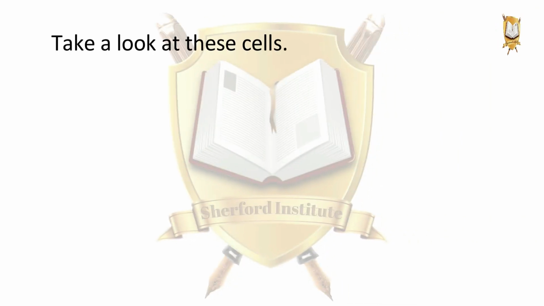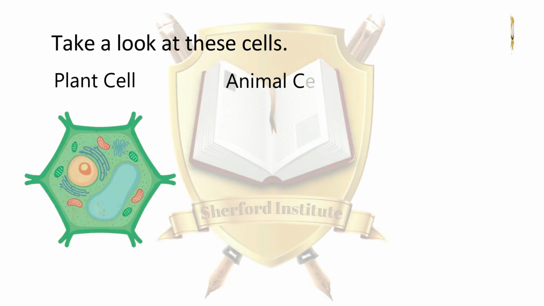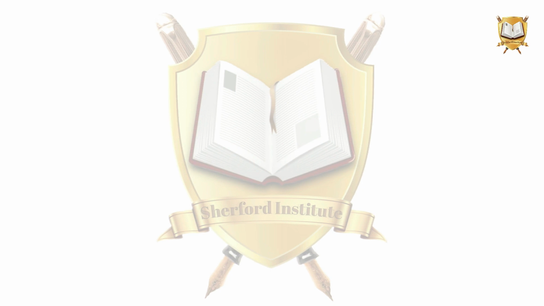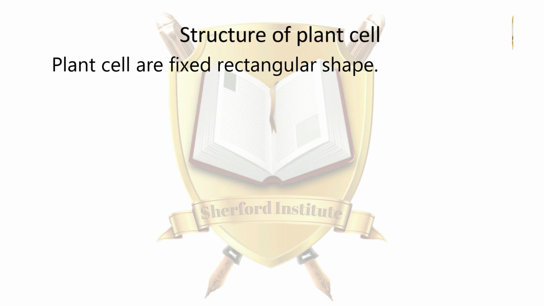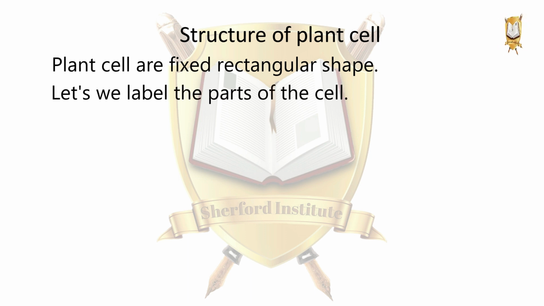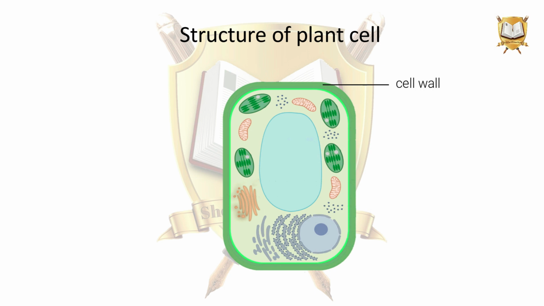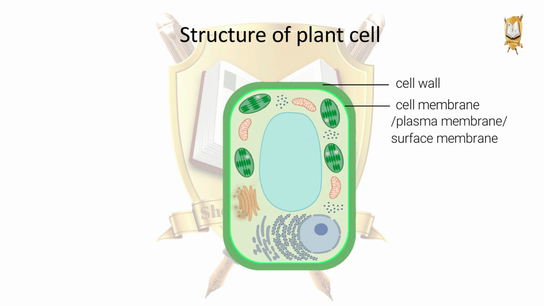Take a look at these cells: plant cell, animal cell, and bacterial cell. Structure of a plant cell. Plant cells have a fixed rectangular shape. Let's label the parts of the cell. Cell wall, cell membrane. Cell membrane is also called plasma membrane or surface membrane.